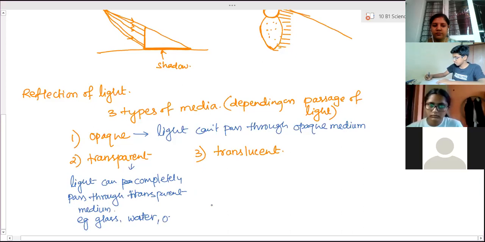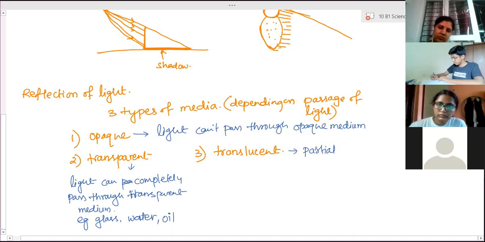Oil also we can see. Yes, ma'am. Translucent, light can pass through partially.